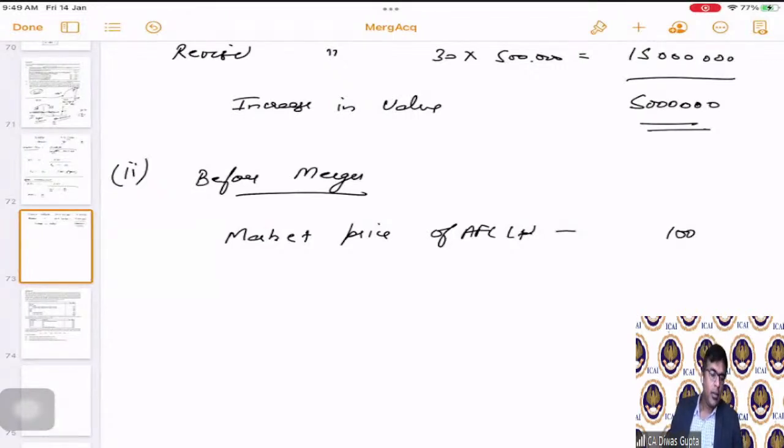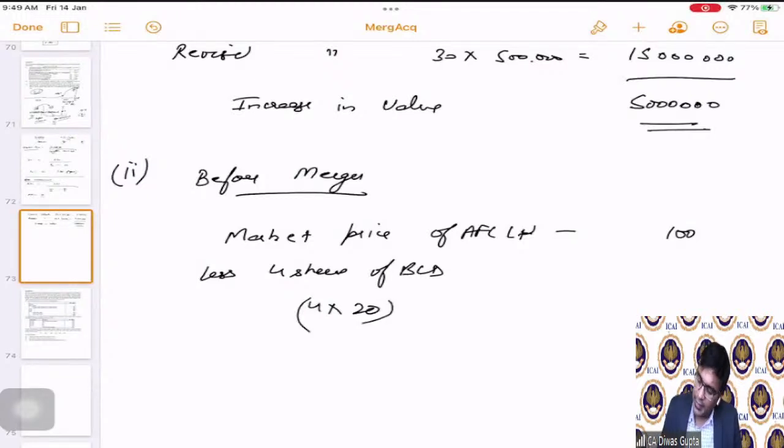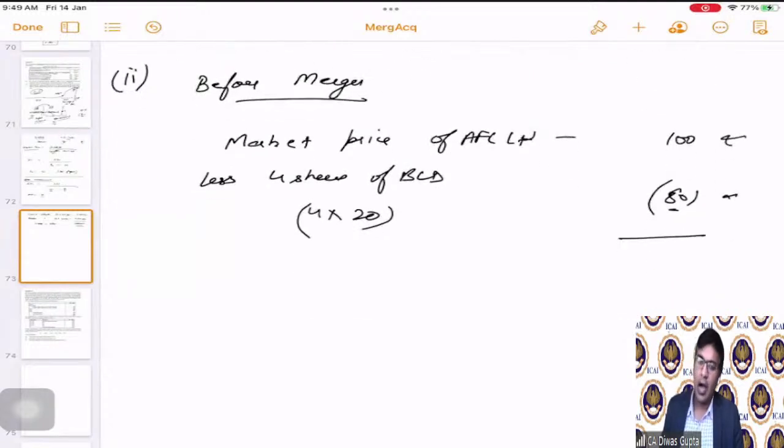Less 4 shares of BCD will be taken here, 4 into 20, because 1:4 is the ratio. So the person who is holding 4 shares of BCD, that is the equivalent of 80 rupees, will get 100 rupees in return after the merger. So there is a gain to him of 20 rupees.